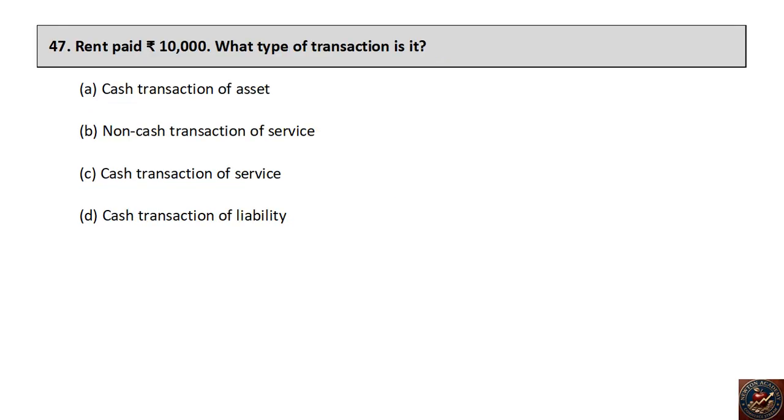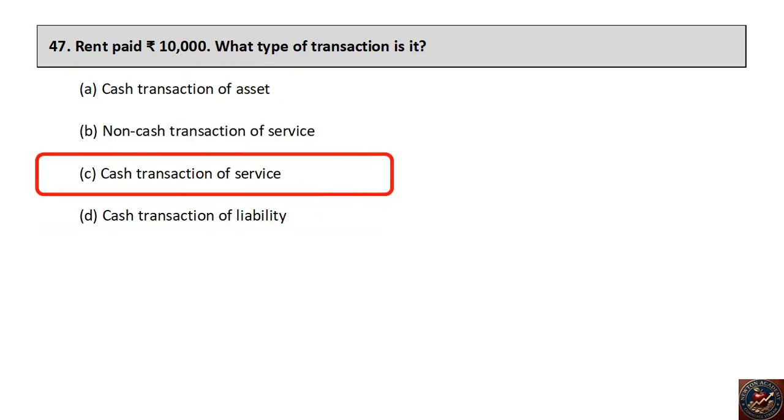Rent paid 10,000 rupees. What type of transaction is it? Cash transaction of asset, non-cash transaction of service, cash transaction of service, cash transaction of liability. The right answer is cash transaction of service.